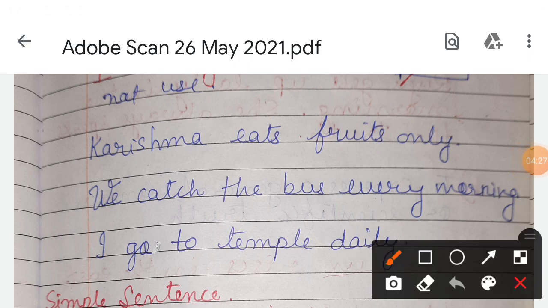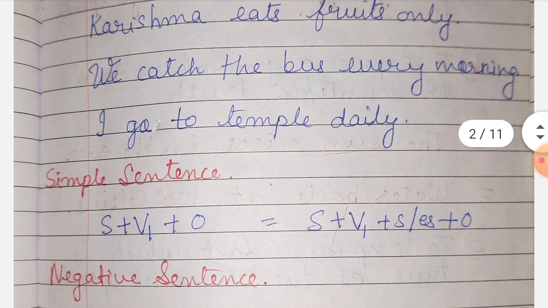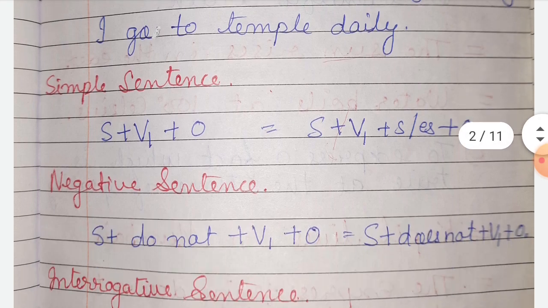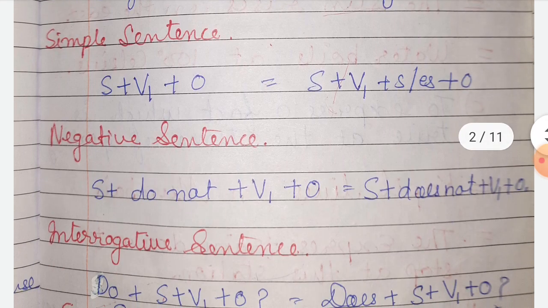So here we are talking about something normal. The action which we normally do, that is regular. We catch the bus every morning. We go to temple daily. So this is the regular one. Normally we do an action which is regular, and that is used in the simple present tense. Okay, so look at the structure also, where we are using the subject and verb